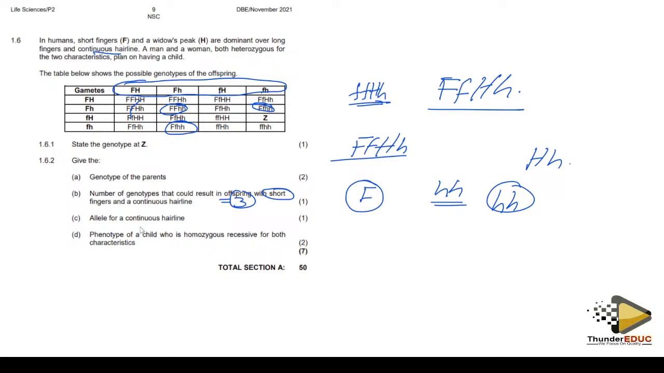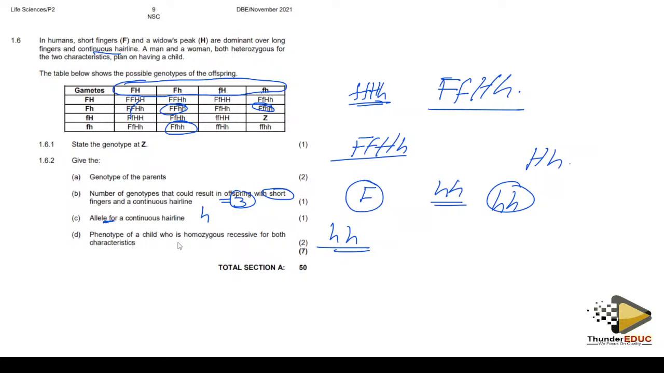Then they're saying that the allele for continuous hairline, remember, is caused by a recessive allele. They're not saying alleles, they're saying allele. They're not saying genotype, because if you say this is the genotype. They're saying allele. Remember, it's caused by a recessive allele. You see, this is caused by a dominant allele, meaning that these are recessive alleles. So please do not write 2. It's supposed to be 1, because even here, they're saying allele.